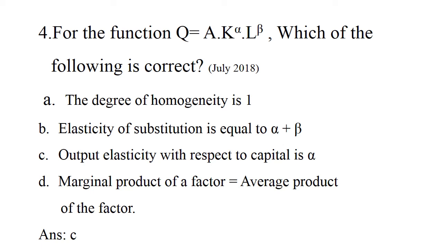In Cobb-Douglas production function, marginal product of a factor is not equal to average product of the factor. Marginal product depends upon the average product of the factor, but it is not equal to it. So this option is also not correct. The third option is the correct option: output elasticity with respect to capital is alpha.